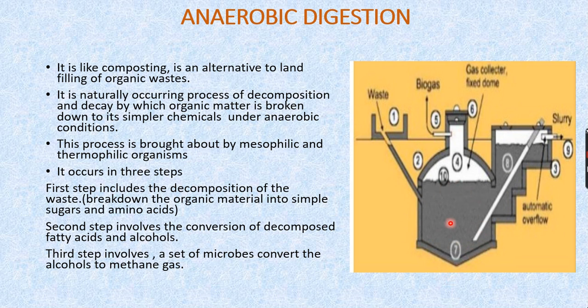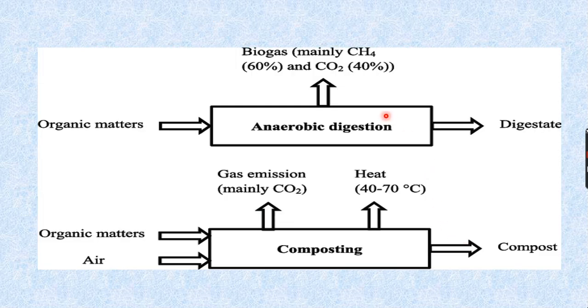This anaerobic digestion is carried out in an anaerobic digester. You can see in the figure, waste is being dumped in and digestion is occurring, and the slurry is being removed, and the gases, mainly methane gas, are collected in pipes and used as a fuel. Okay, so this is all about the anaerobic digestion. Then we'll move to the difference.